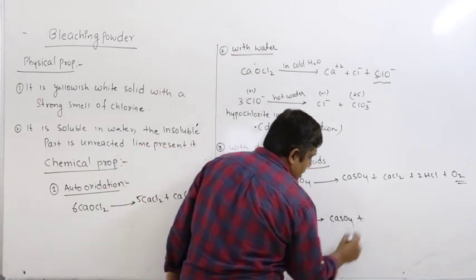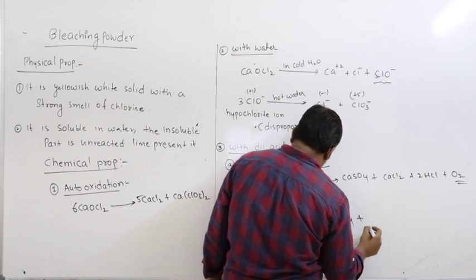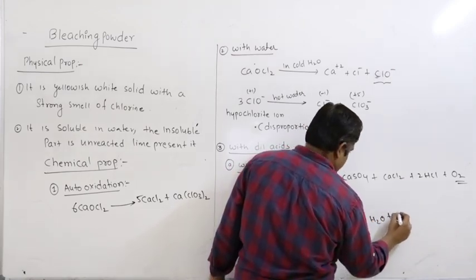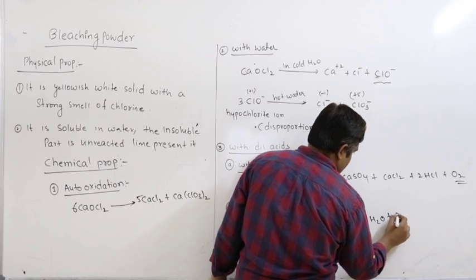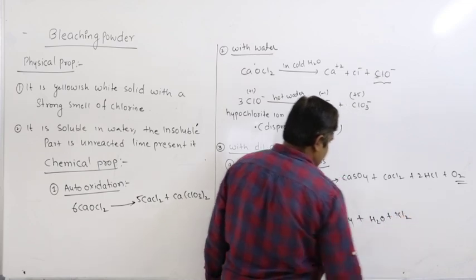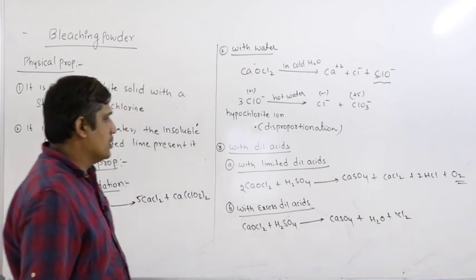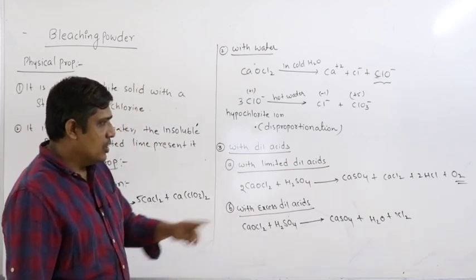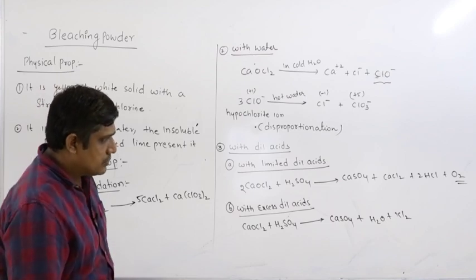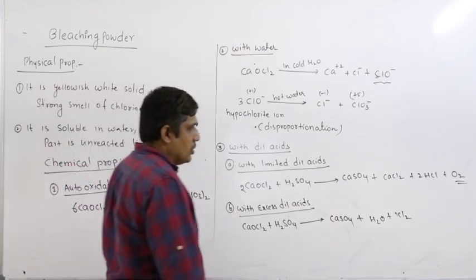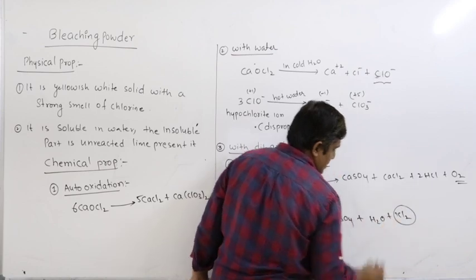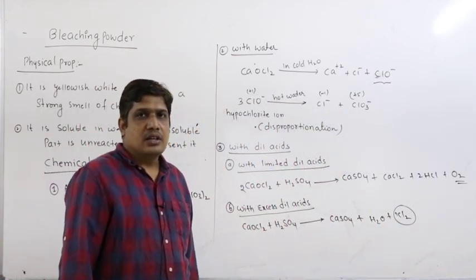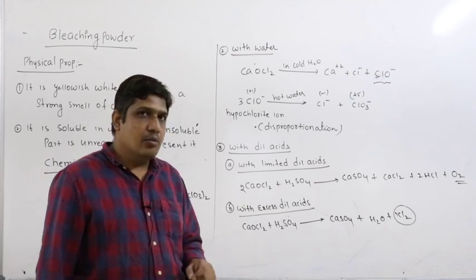So 2 HOCl, what we get is H2O plus chlorine gas. Okay, let us write Cl2. So in the presence of excess acid, HCl is not formed, you will get chlorine gas. Now, whatever chlorine is released, we call it available chlorine.